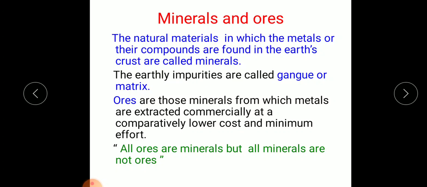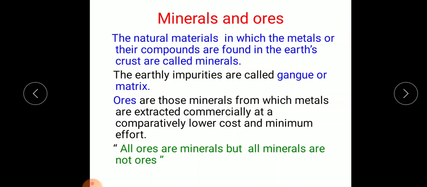Minerals. The natural materials in which the metals or their compounds are found in the earth's crust are called minerals. So minerals are the natural compounds in which the metals and their compounds are found. The earthly impurities are called gangue or matrix. So the impurities that are present in such minerals we call the gangue or matrix.